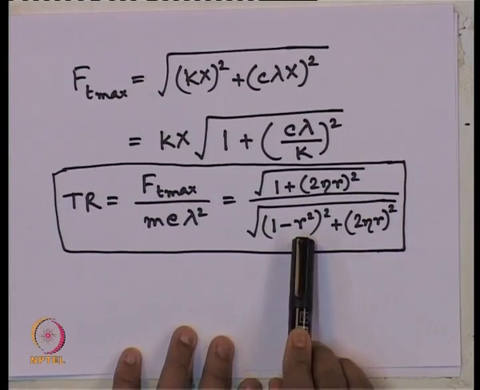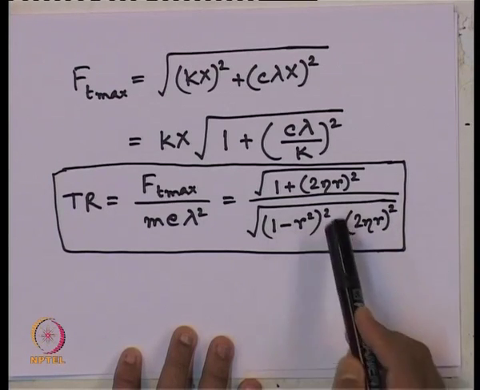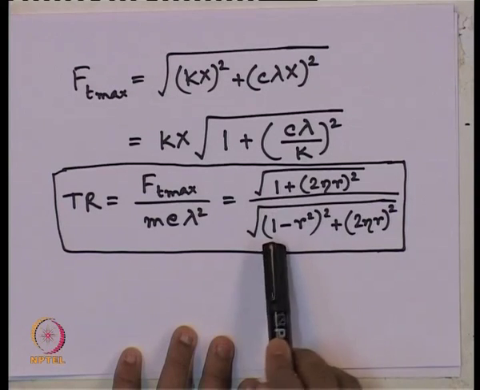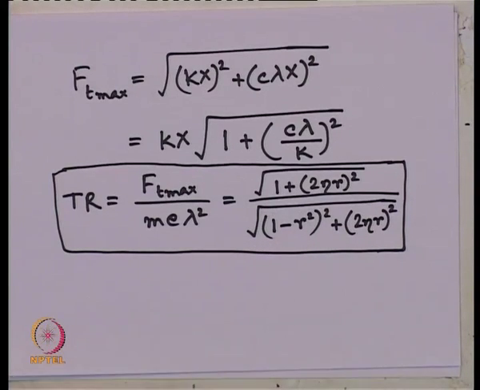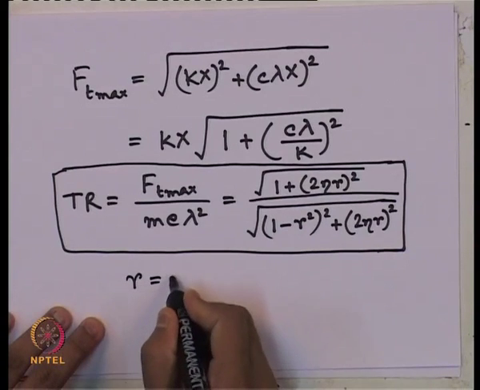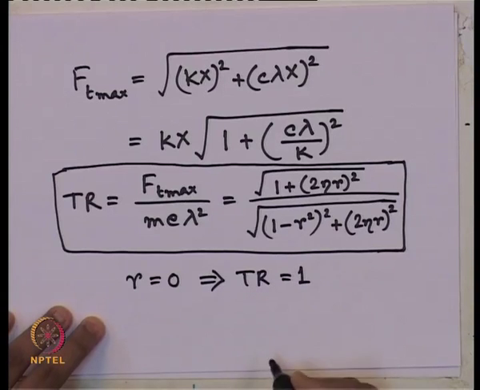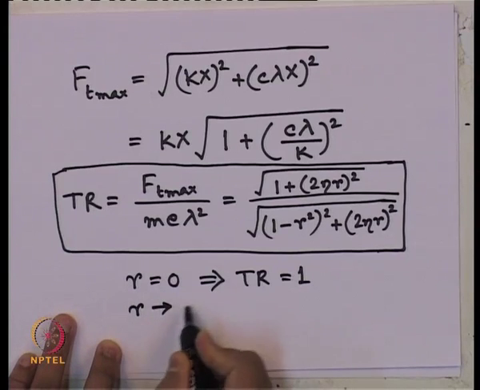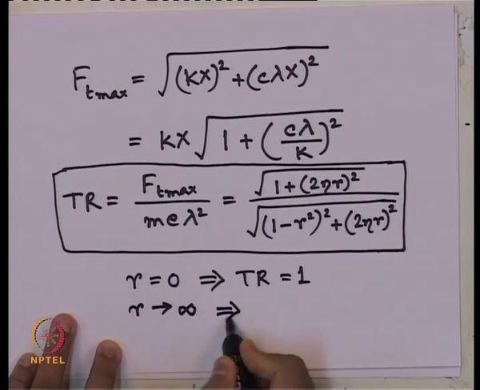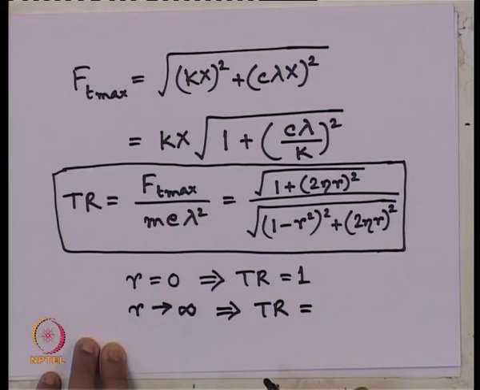This is 0. So, this comes 1, this also vanishes, this vanishes. So, 1 is the transmissibility ratio at frequency ratio 0. So, we can see R equals 0 gives us TR equals 1, whatever be the value of damping ratio. And when R tends to infinity, what happens to the value of transmissibility ratio?